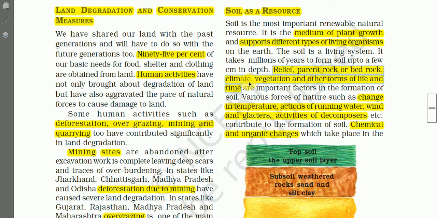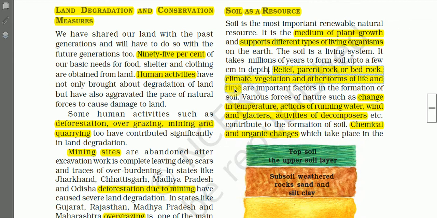Likewise, climate also affects the rate of soil formation. Soils are formed when very big rocks are weathered. When big rocks are broken down into smaller pieces, soils are formed, and this breaking down of rocks depends on the climatic condition. The rate of breaking down may be different from cold regions to hot regions. Likewise, vegetation and life forms supply the humus contained in the soils. In areas of bare surface, the fertility may be less as compared to areas with thick vegetation cover. And last of all, we have time.